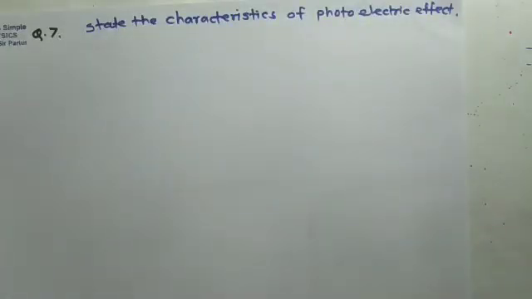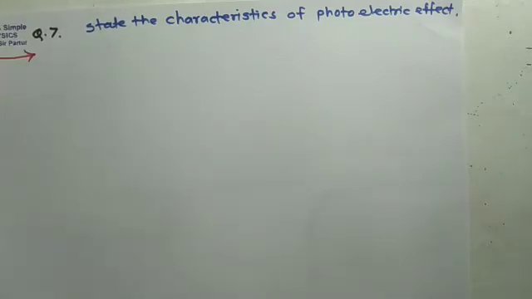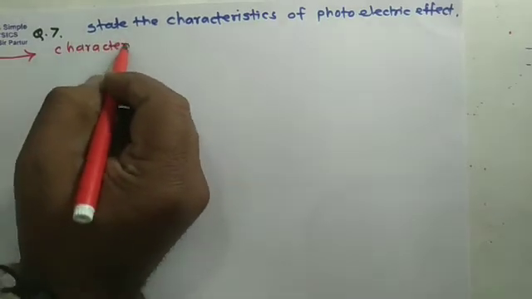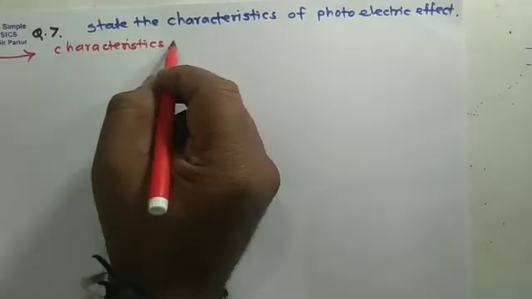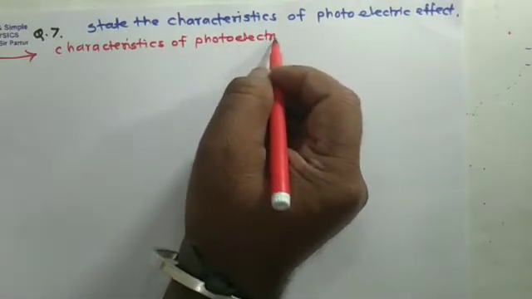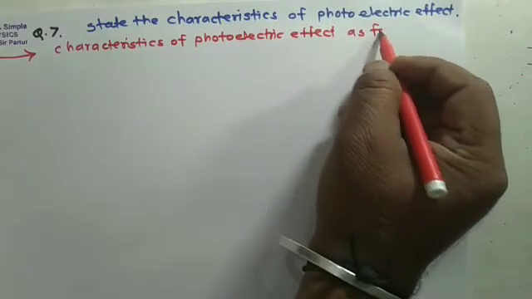Again, question number 7, that is, state the characteristics of photoelectric effect. So here each characteristic carries half mark. So we can write 4 characteristics. So the characteristics of photoelectric effect are as follows.